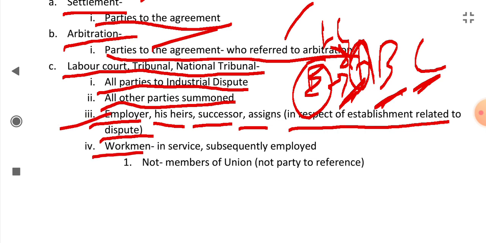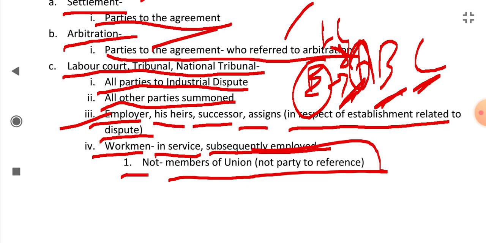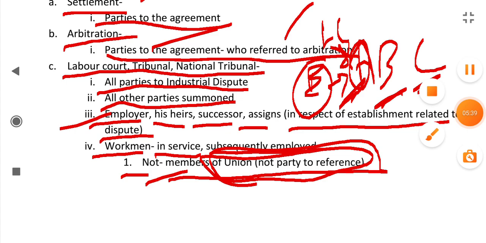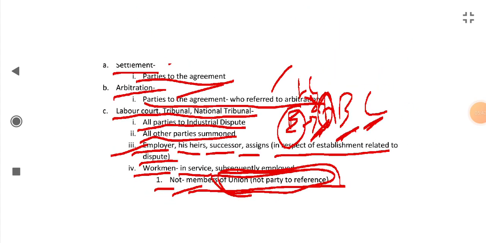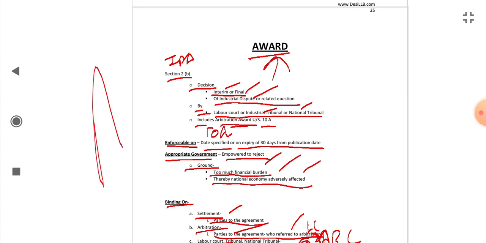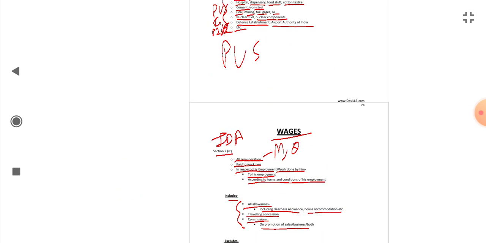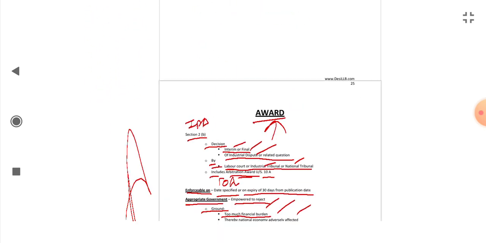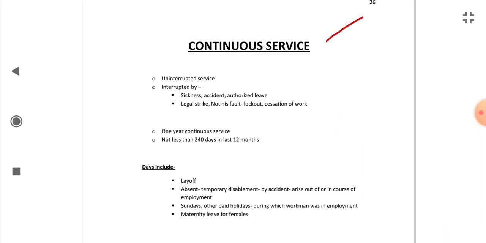It is binding on the workmen who are right now in service or who will be subsequently employed in that industry. On whom is this award not binding? It is not binding on the members of a union which is not party to the reference, not party to the dispute. The members of that union are not bound by this award. So this was award. We did wages also. Next will be continuous service.